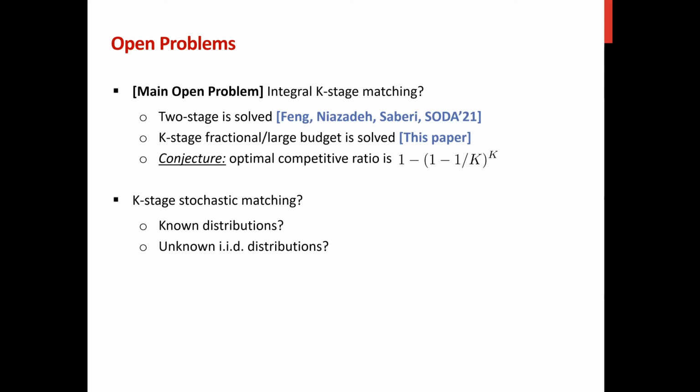And as we mentioned earlier in this talk, the benefit of batching decreases exponentially fast when the number of batches goes to infinity. In other words, it would be reasonable to think about k-stage matching under some stochastic assumption. And third, is there some other model which captures this latency and efficiency trade-off?